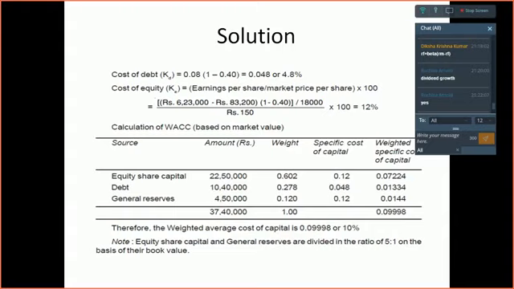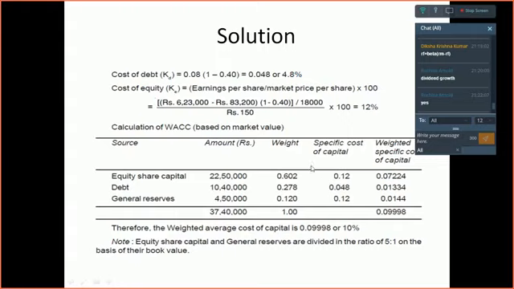So the profit that you're able to get per year is earning per share, total earnings divided by the total number of shares, divided by market price per share, multiplied by 100, which gives you the cost of equity here. Now you have got the cost of equity as 12% and the cost of debt as 4.8%. You have to find out the weighted average cost of capital based upon market value weights, right?